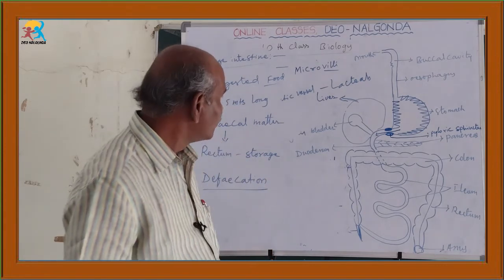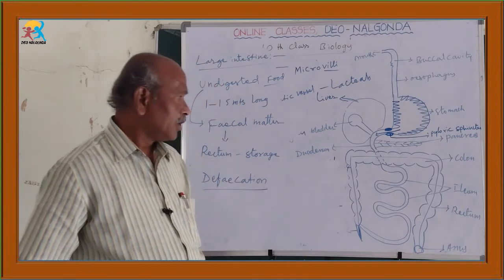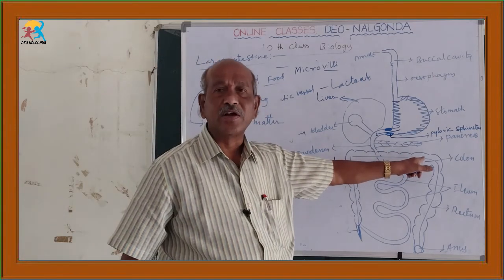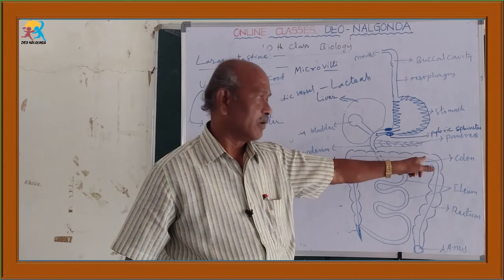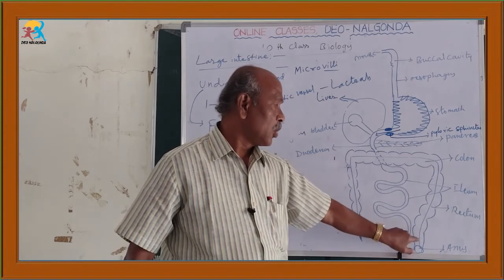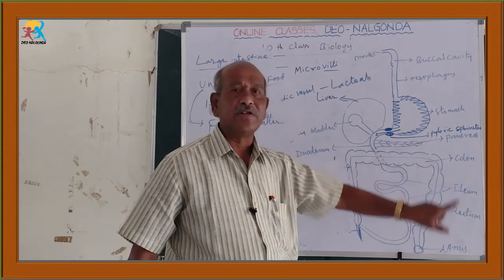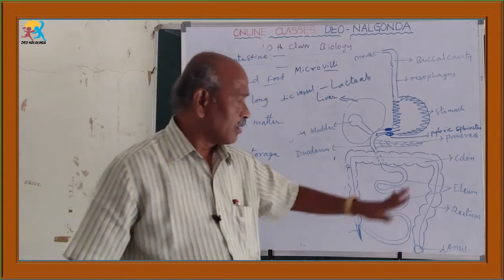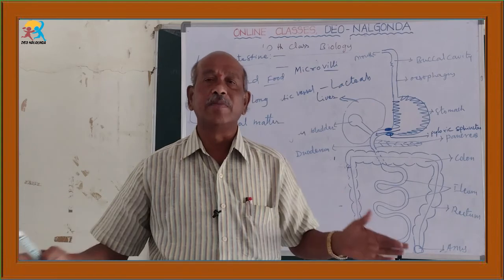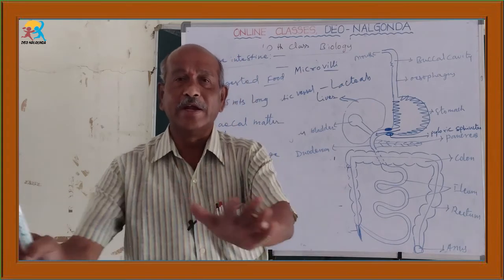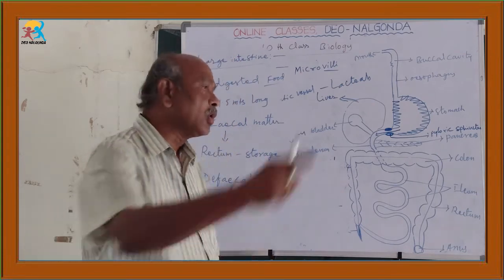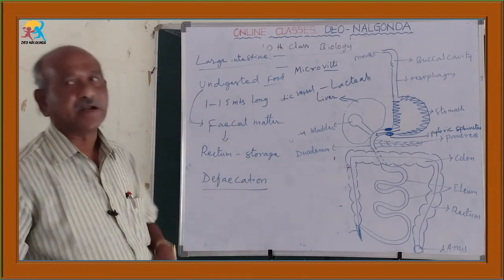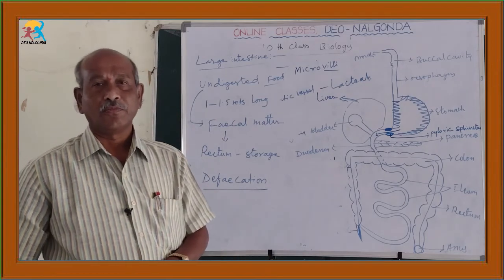So in the large intestine, in the colon, the undigested food is converted into fecal matter and stored in the rectum. When the rectum is full, the anus opens and it is eliminated. This is defecation.